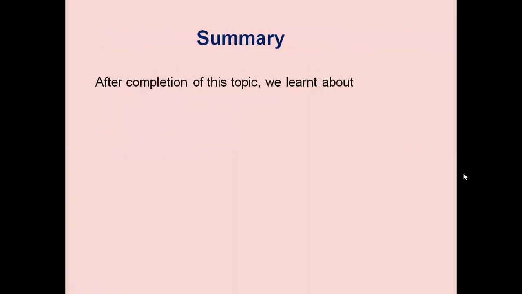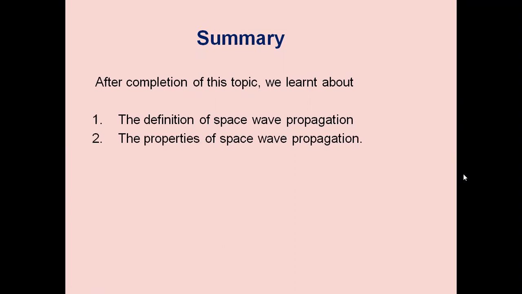So in this lesson, we have studied the definition of space wave propagation. It is also called direct wave propagation or line of sight propagation. Space waves are direct waves which travel in a straight line. However, since they depend on the line of sight condition, space waves are limited in their propagation by the curvature of the Earth. We have also seen the properties of space wave.